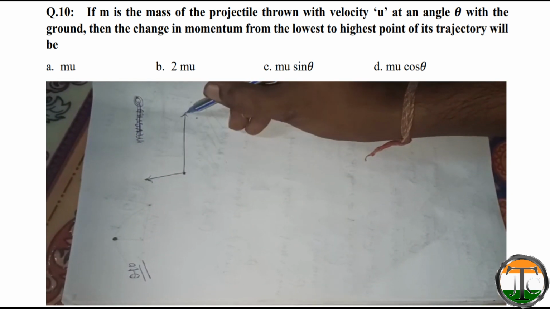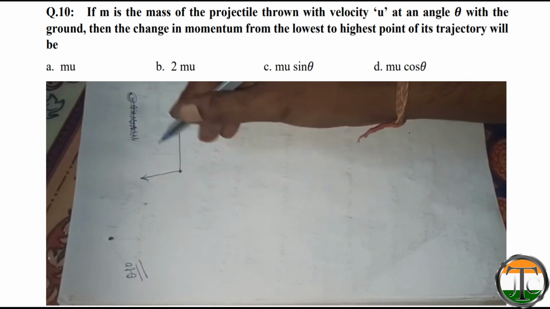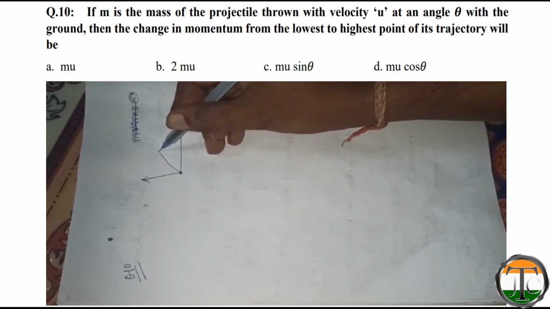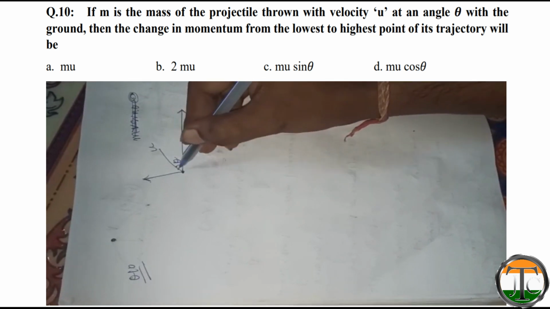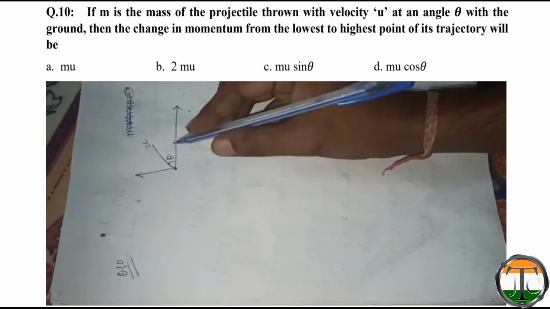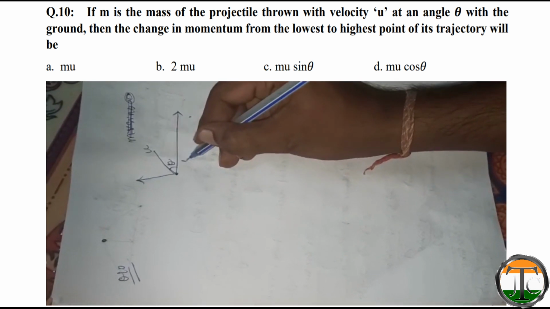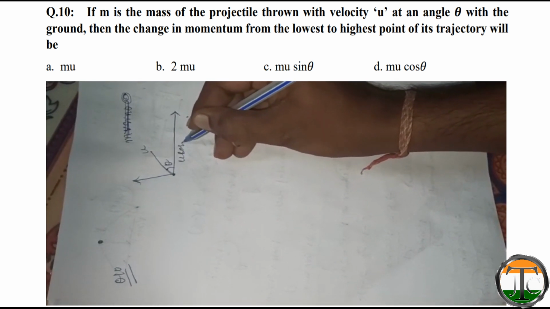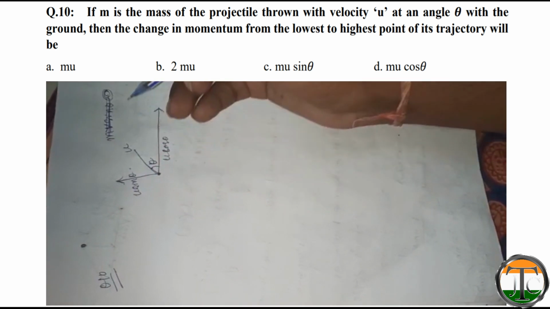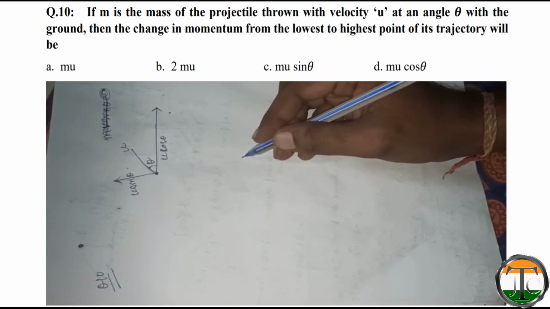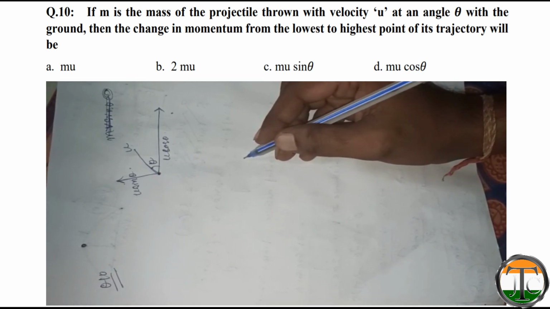This is the x-axis and this is the y-axis. It is given that the initial velocity is u and this angle is theta. So if the initial velocity is u, then its horizontal component will be u cos theta and its vertical component will be u sin theta. So what is asked? The change in the momentum from the initial point to final point.